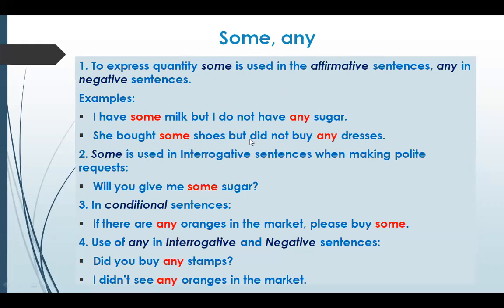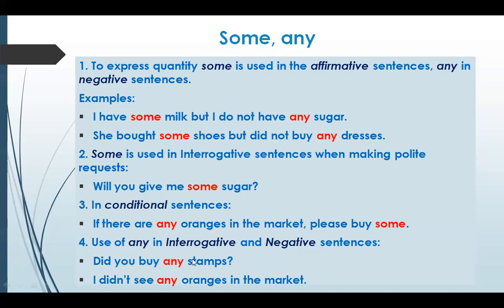She bought some shoes but did not buy any dresses. Some is used in interrogative sentences when making polite request. Will you give me some sugar? In conditional sentences, as if there are any oranges in the market, please buy some. So any means यहाँ पर अगर आपको कुछ oranges market में दिख जाए, मेरे लिए कुछ खरीद लेना, that means here some is used in positive sense.